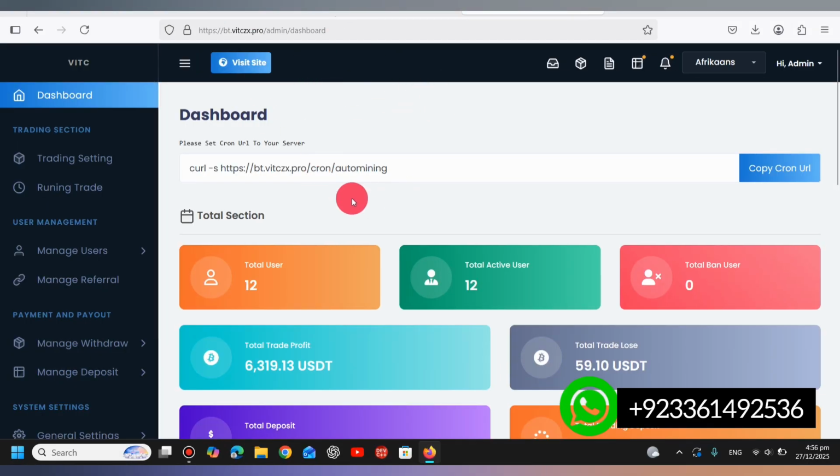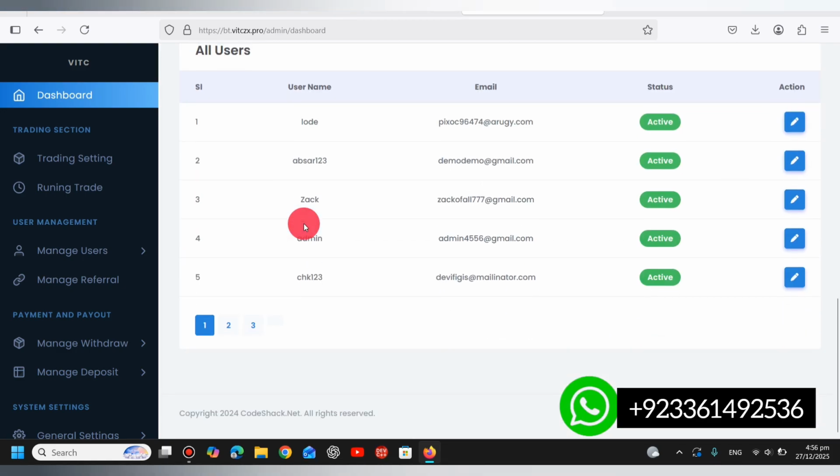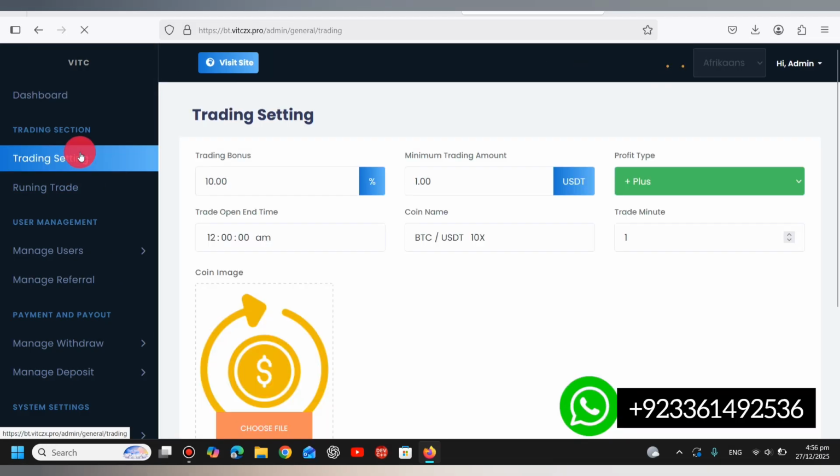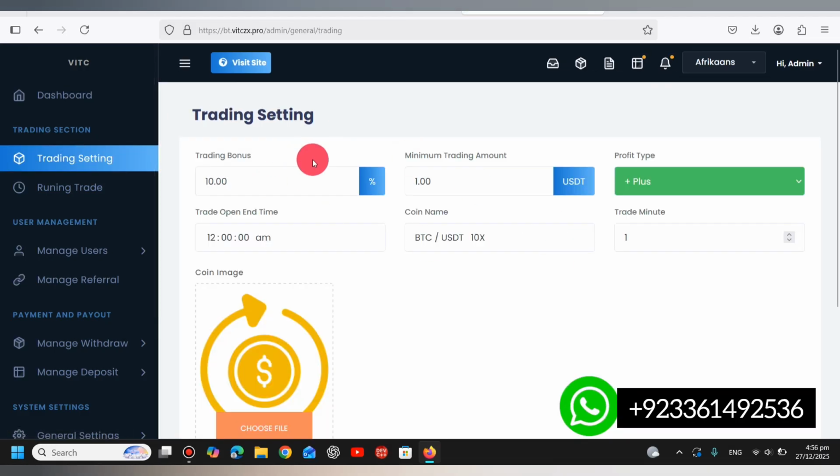So this will be the admin panel, basically a backend of the website where you can control all the trades and all the things. And here are the trade settings section. From this section you can set up the trade according to you. And here are the profit type and loss type. You can control the win and loss of the users as well.